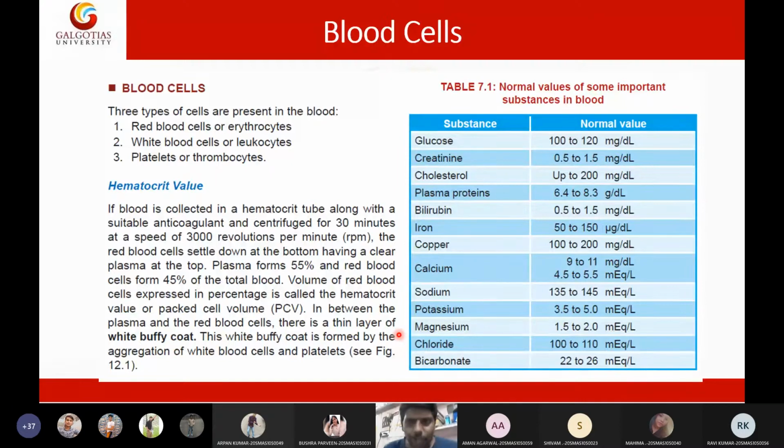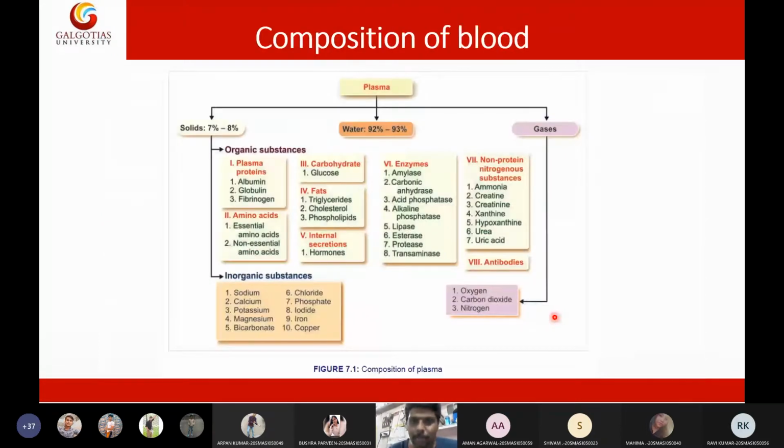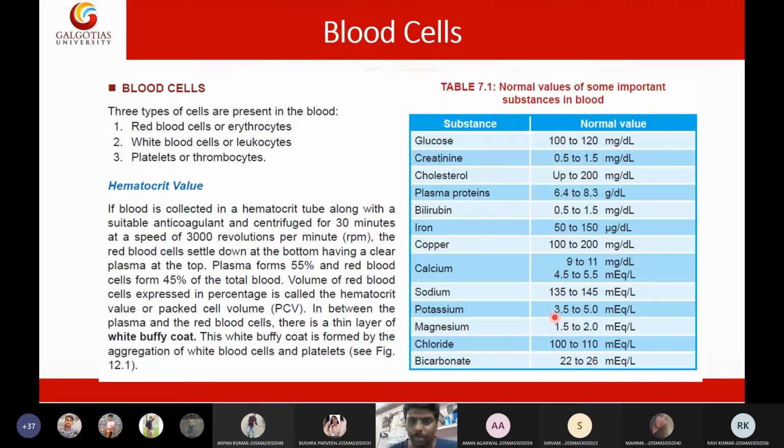Then there are normal values. These values you need not memorize for first year alone. In the future classes you need to memorize, but right now you need not struggle with memorizing all these normal values. So just know the classification, just know the composition. That is fine for me. Normal values we can do later. So this is all about the blood cells.